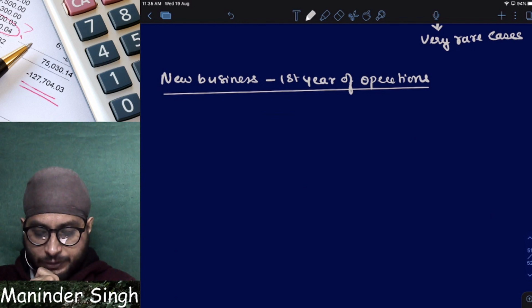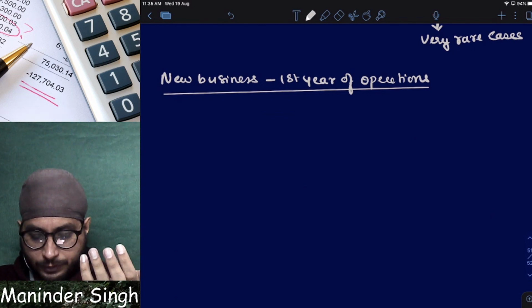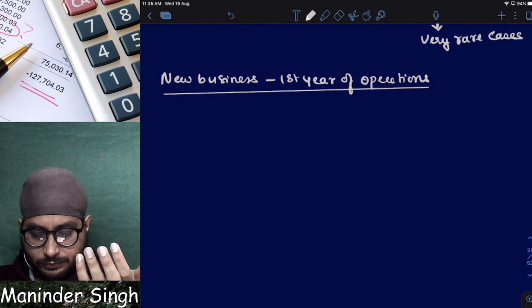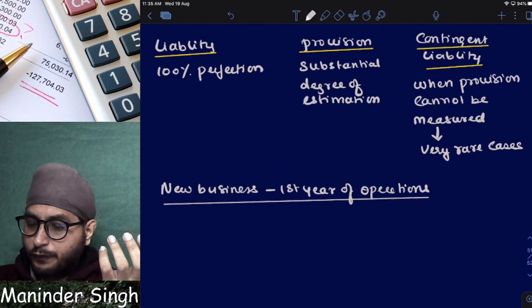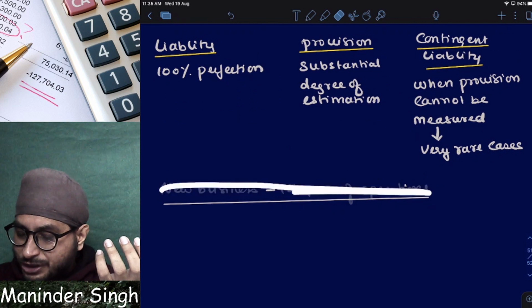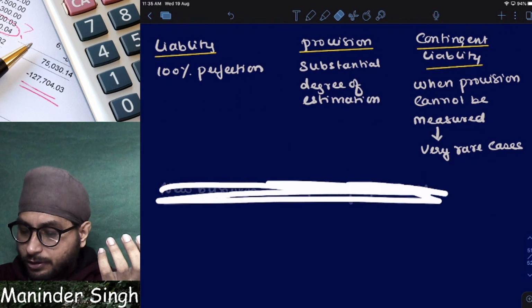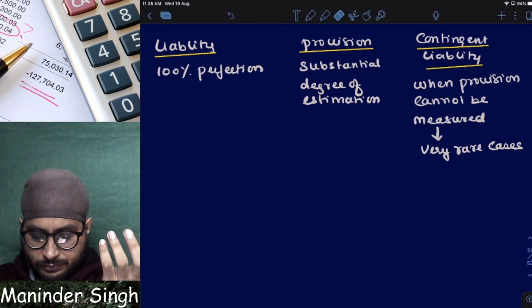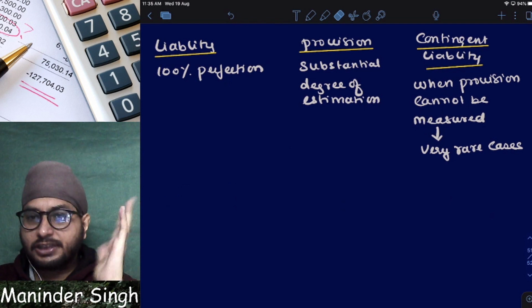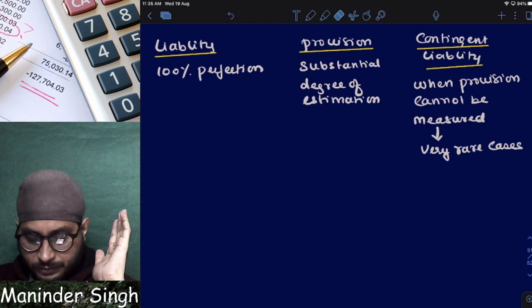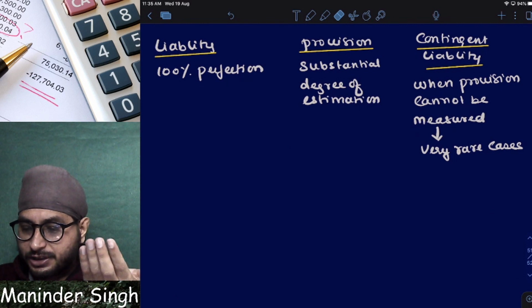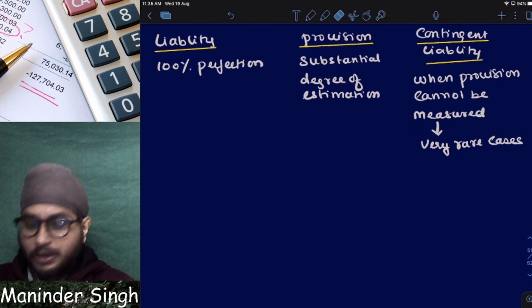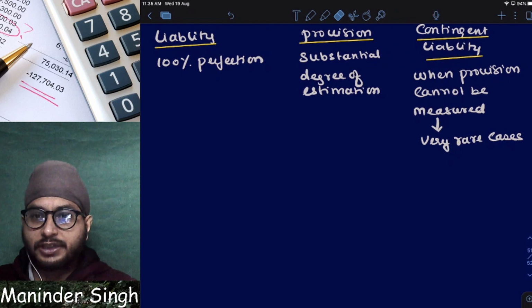Can I create a provision? No. What will I do? If it is not possible to measure a provision, what will I record? Contingent liability. I hope you understood now. So when I cannot measure it as a provision, I will transfer it to contingent liability. Again, court case.